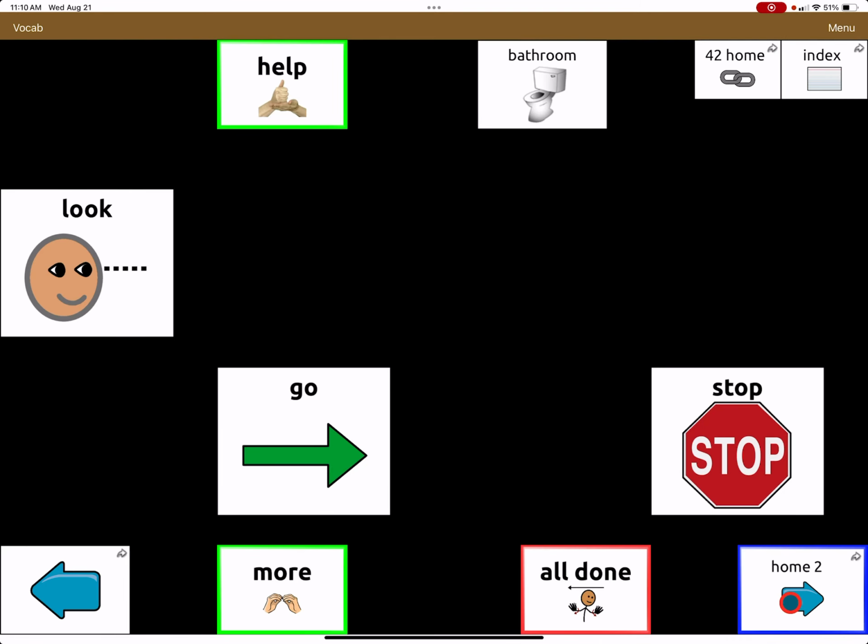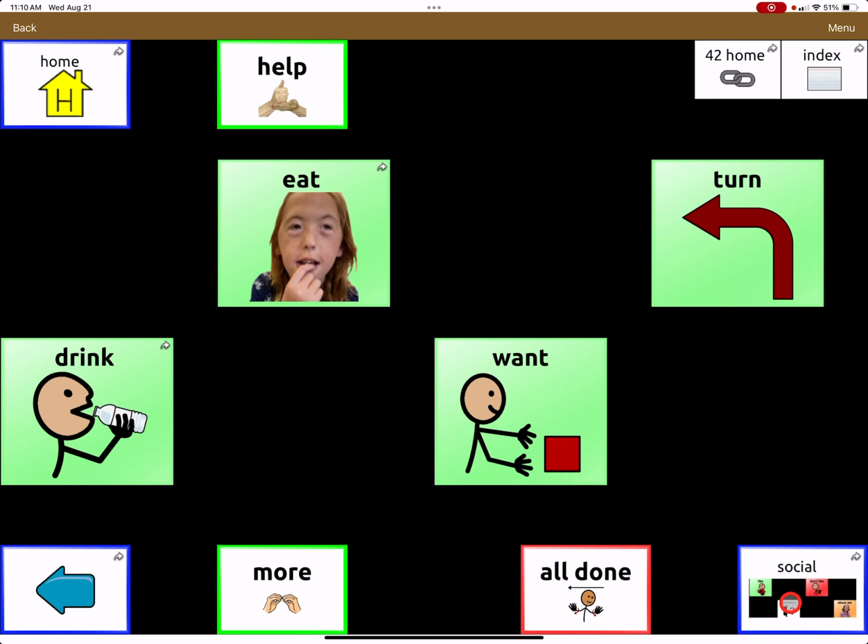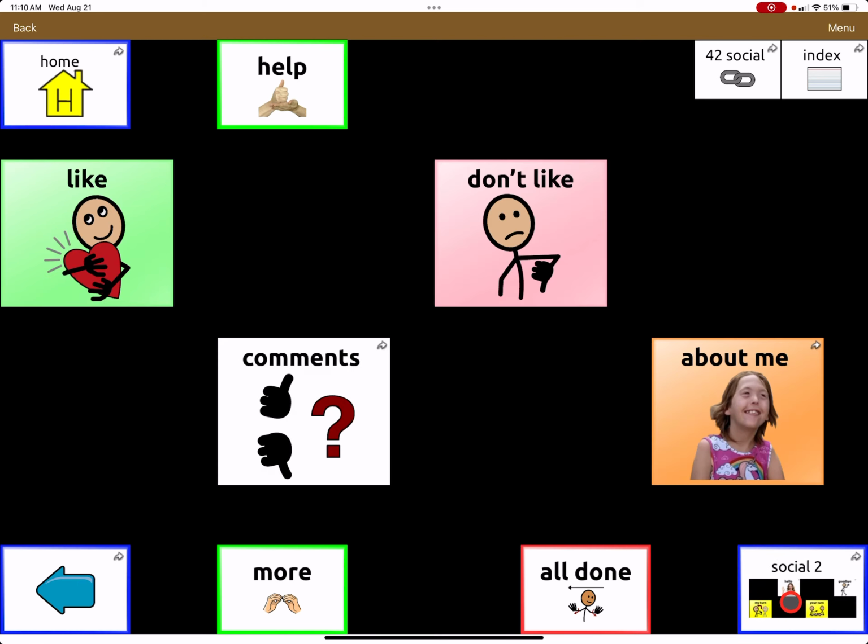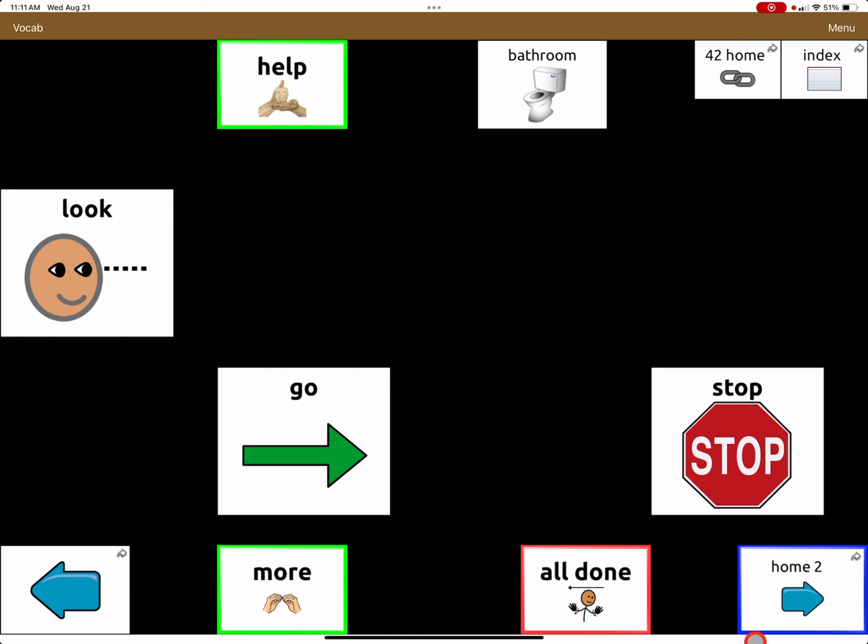So here from the home page, we go to the right. We've got some actions, like and don't like. The comments page, they exploded out to be on more than one page. And then we've got, let's see here if we can get back to like and don't like comments. And the about me, they also exploded it to that 8 location, central 8. My photos. But that page stayed the same. Oop, and then we get back to June's layout.